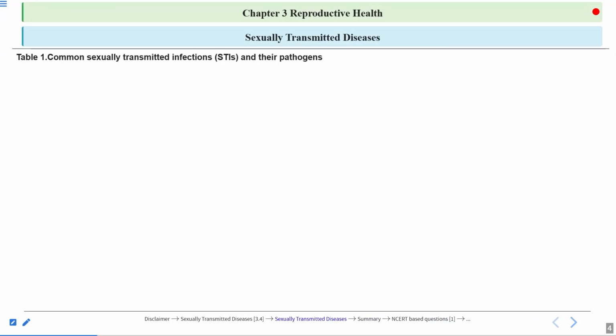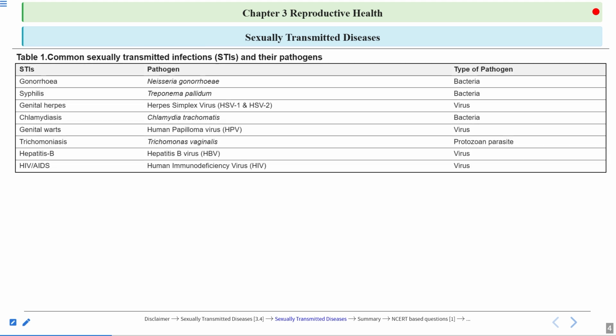Now let's see this table. This table is showing you the common sexually transmitted infections and their pathogens. The first one is gonorrhea. Gonorrhea is caused by Neisseria gonorrhoeae, and it is a bacterium. I've told you these STDs are caused by bacteria, viruses, and protozoans as well.